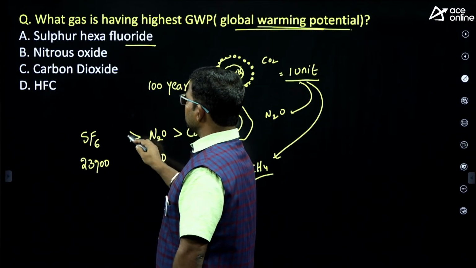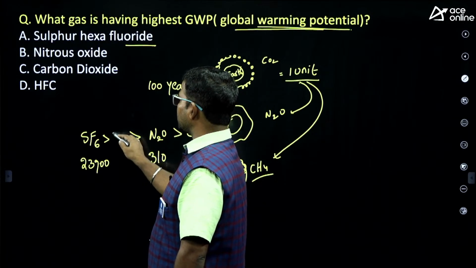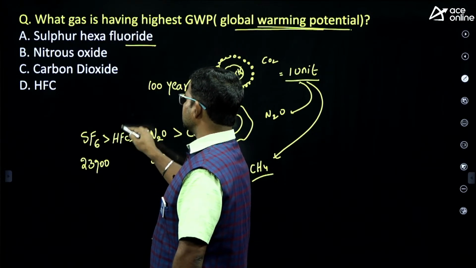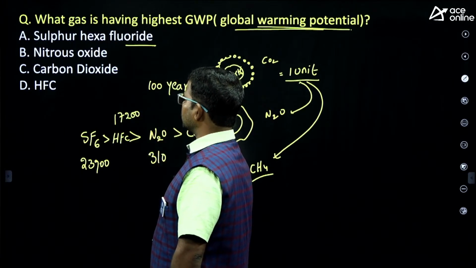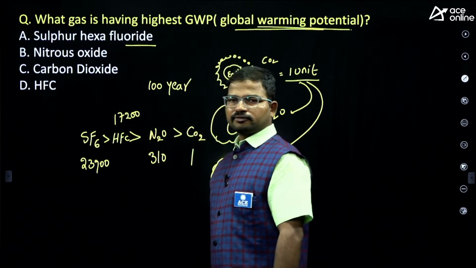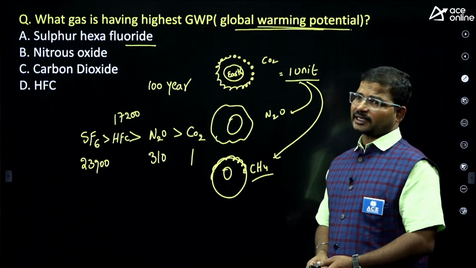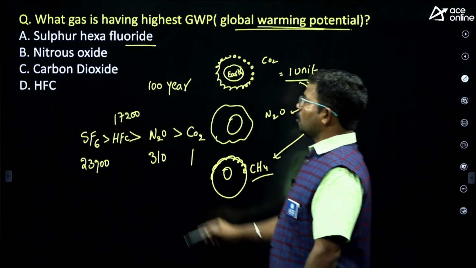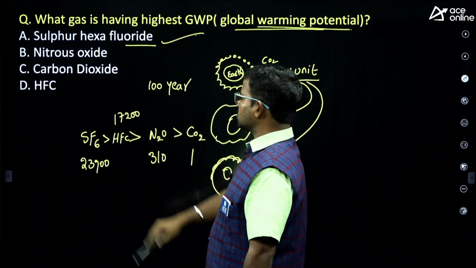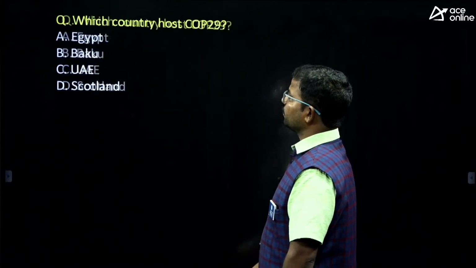Next, hydrofluorocarbons, HFC, can raise the planet's temperature around 17,200 times. So depending on the name of the chemical, the temperature of this planet can be impacted. Finally, guys, here the answer is option A. This has the highest global warming potential.